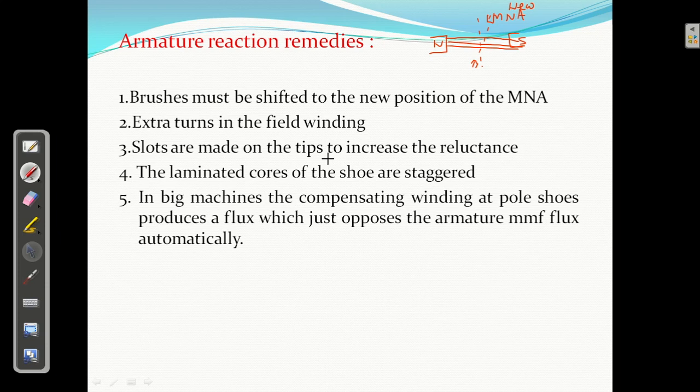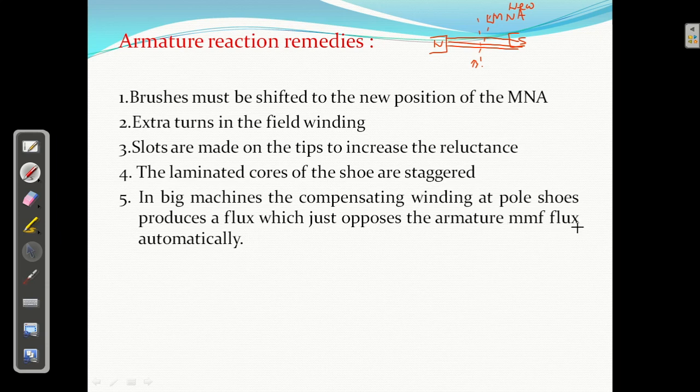Slots are made on the tips to increase the reluctance. Next remedy: the laminated cores of the shoes are staggered. Okay. And what is the last remedy? In big machines, the compensating winding at pole shoes produces a flux which just opposes the armature MMF.